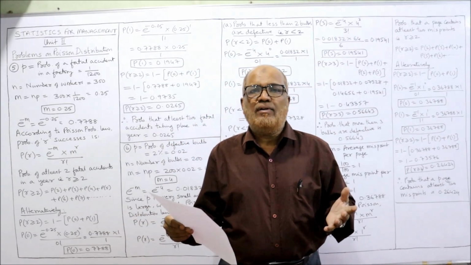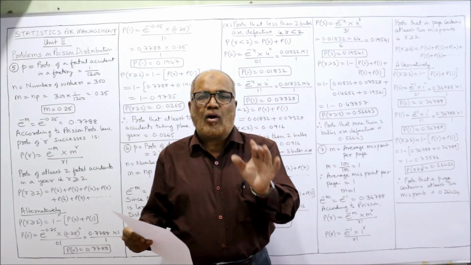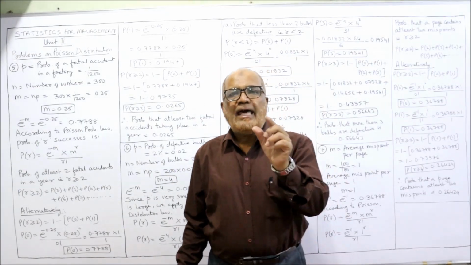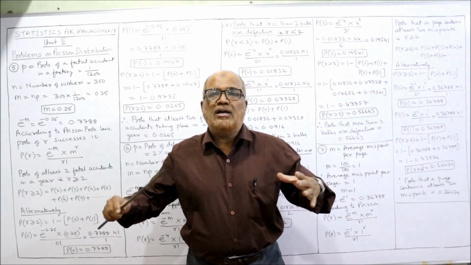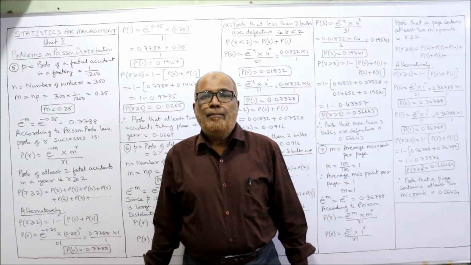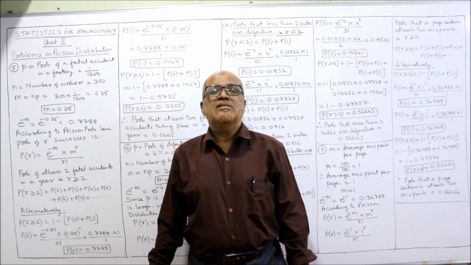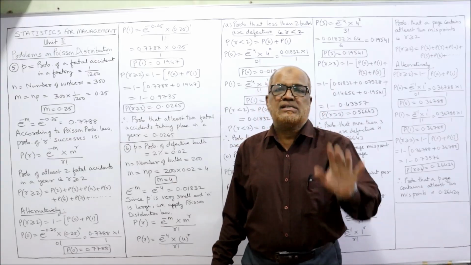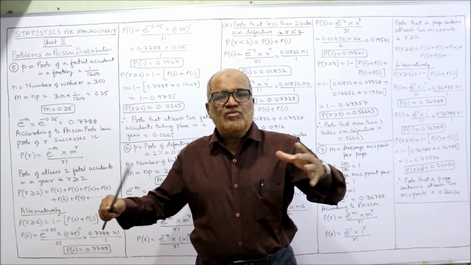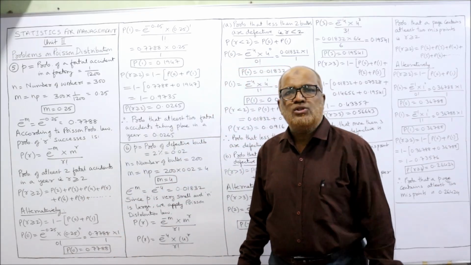First of all, it is not given whether Poisson or binomial. By seeing the contents of the problem, we have to decide ourselves. The value of n is large because 300 workers are there. N is very big. P is very small because it is 1 divided by 1200; this is the probability of fatal accident. So since p is very small and n is very large, we can apply Poisson distribution in this problem.